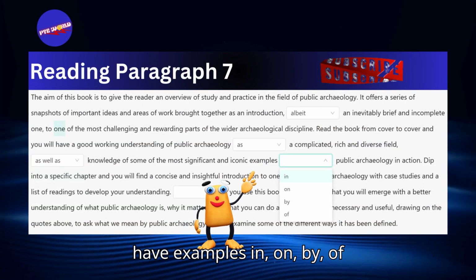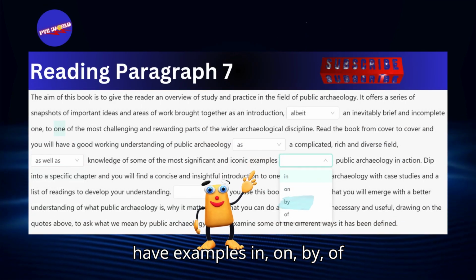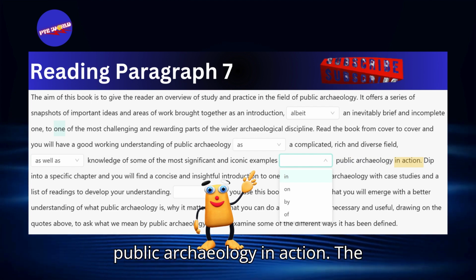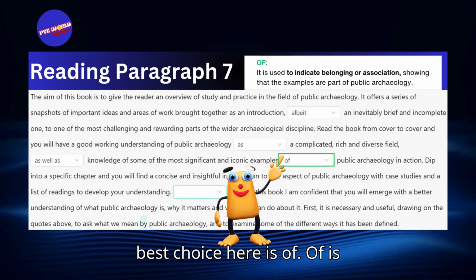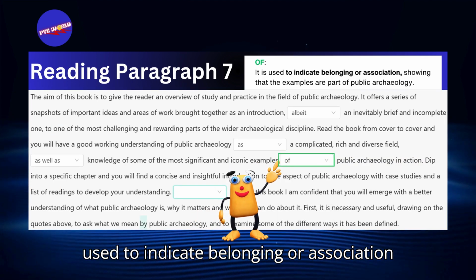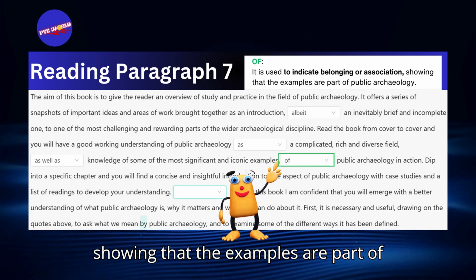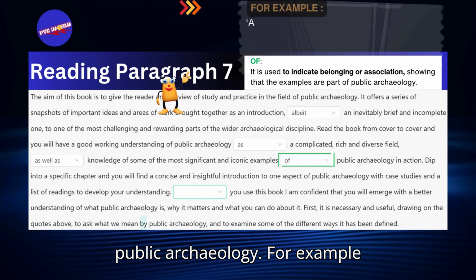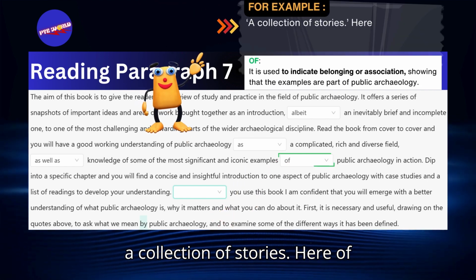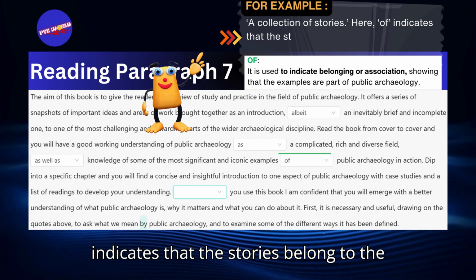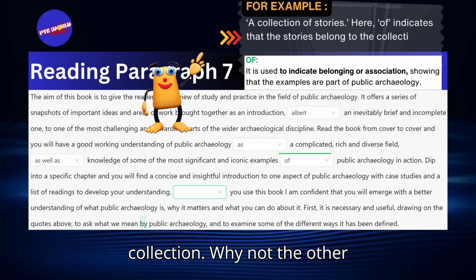Next, we have: "Examples in, on, by, of public archaeology in action." The best choice here is of. Of is used to indicate belonging or association, showing that the examples are part of public archaeology. For example, a collection of stories. Here, of indicates that the stories belong to the collection.